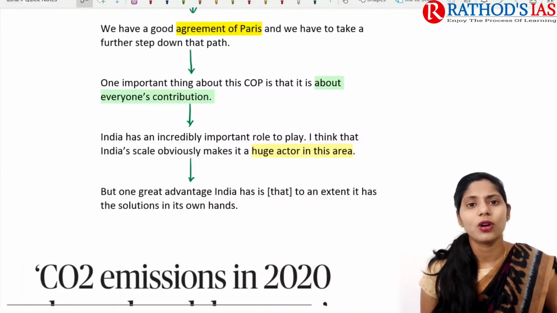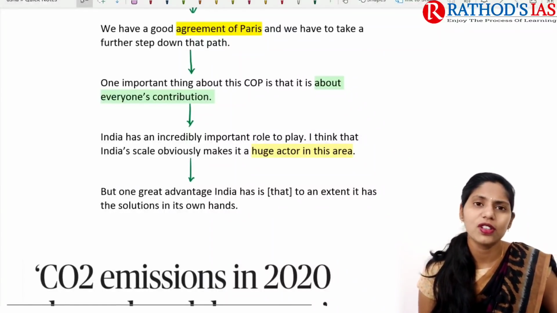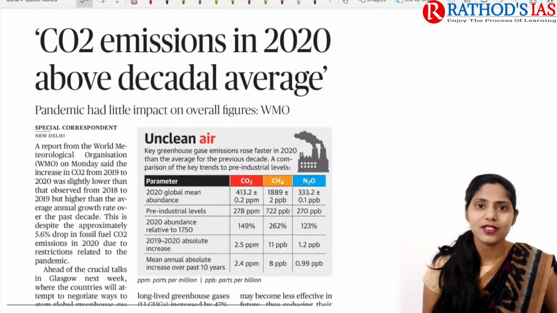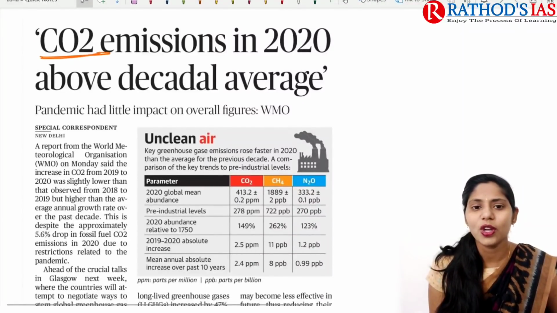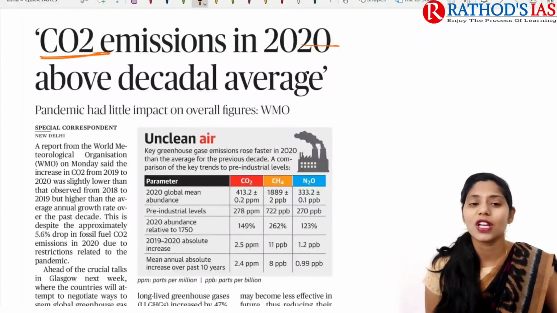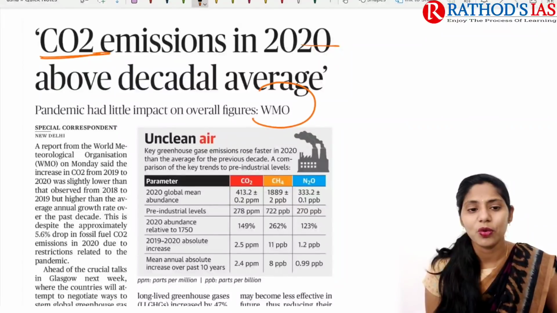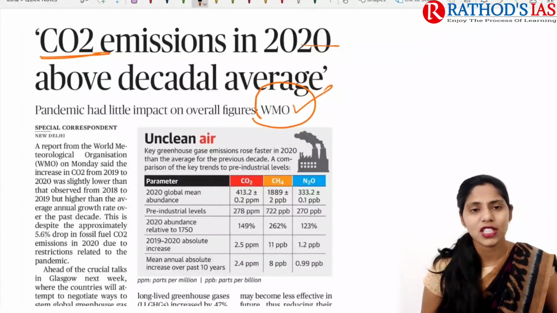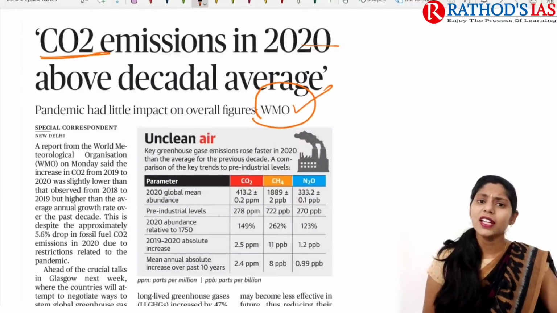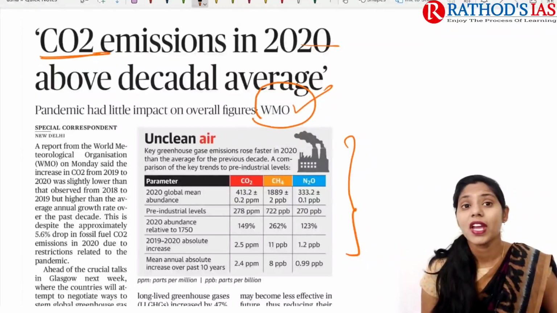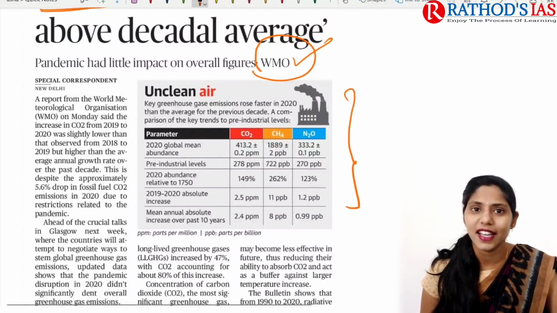So this is about this topic, and if you want to read the full article, you can read it and get some insights into this topic. Now let us see the next topic. It is about carbon dioxide emissions in 2020 being above the decadal average, according to the World Meteorological Organization, WMO, report. This report mainly talks about carbon dioxide emissions, methane emissions, etc. And if you see the infographic given here, it mainly talks about unclean air.